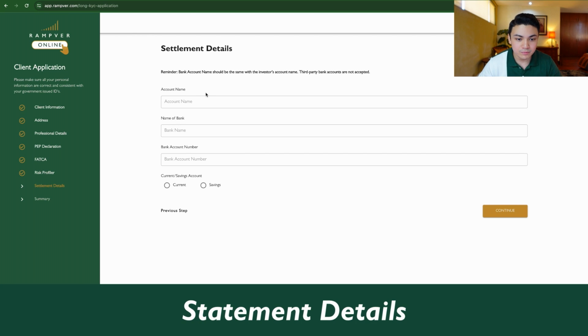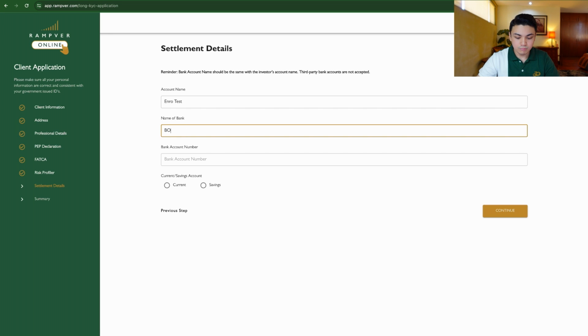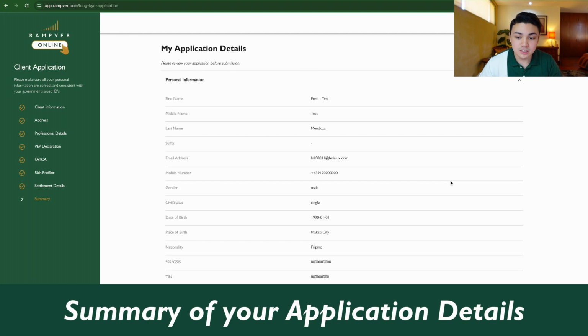So almost done. This is settlement details. This is your name. So enroll test. Just put in your full name. If that's the name of the bank account, as much as possible, it needs to match BPI, then bank account number, savings. So, lastly, you will just see a summary of all of your details and you need to confirm.